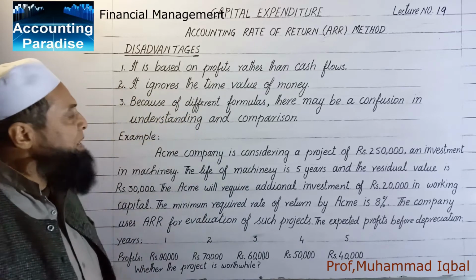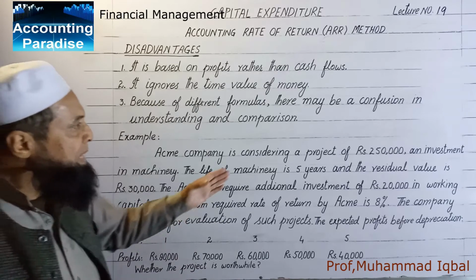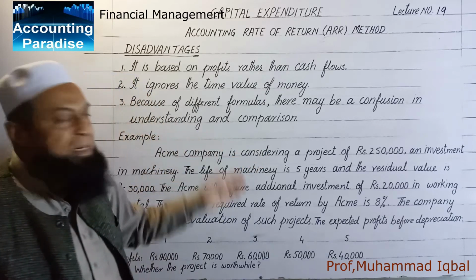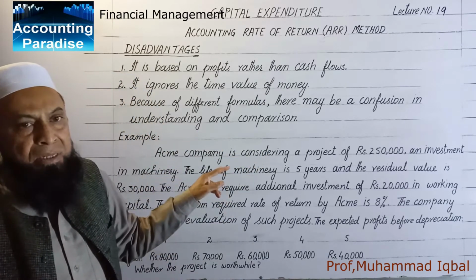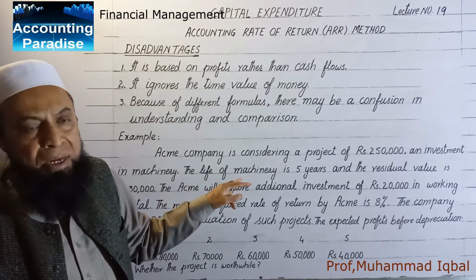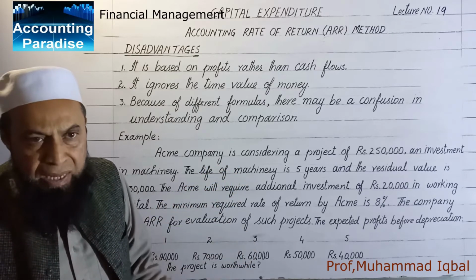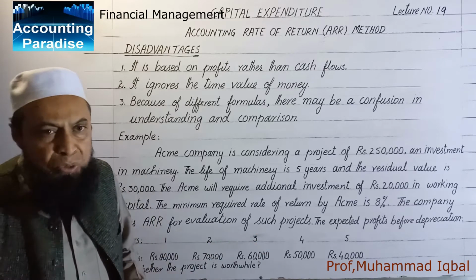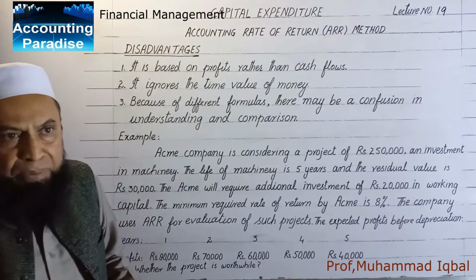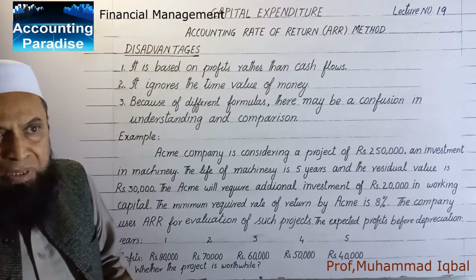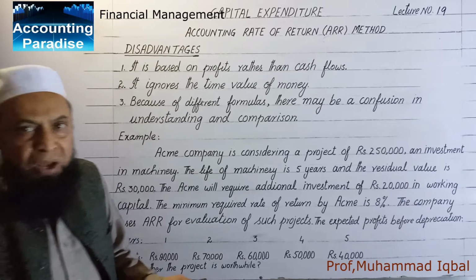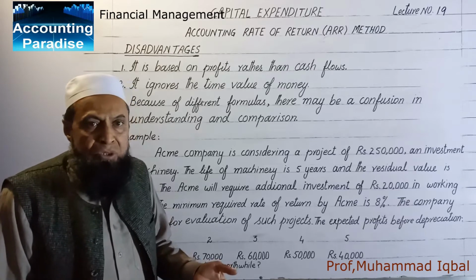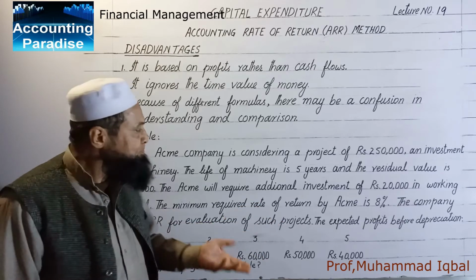Because of the different formulas, there may be confusion in understanding and comparison. You have seen that we have mentioned two formulas. One company is using formula number 1 and another is using formula number 2. The results cannot be compared, and there may be difficulty in understanding which company uses which formula.